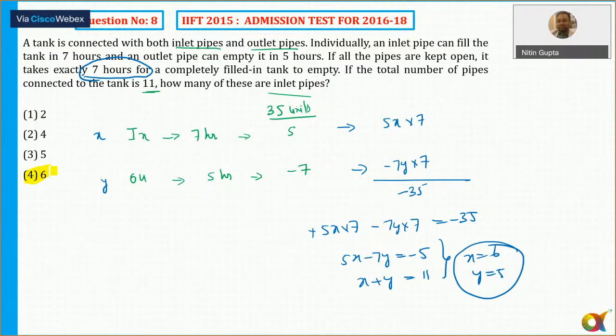Any doubts to anyone? Try to manage today, all of you. I know there is some issue with the internet today. Try to manage today. So can we move to the next slide? Please tell me now. Let's move to question number 9.